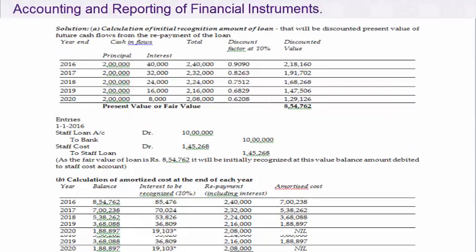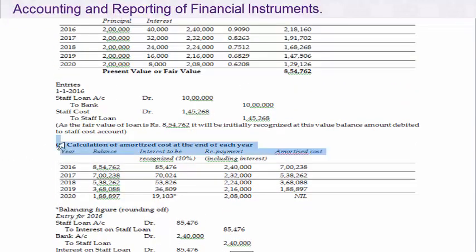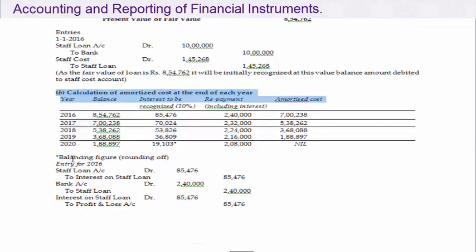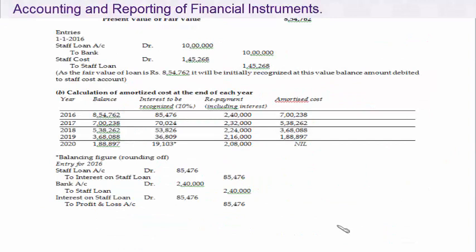We will be computing now the amortized cost. Because we have decided this is the financial asset which qualifies for and is classified as carried at amortized cost, now we have to compute the amortized cost.